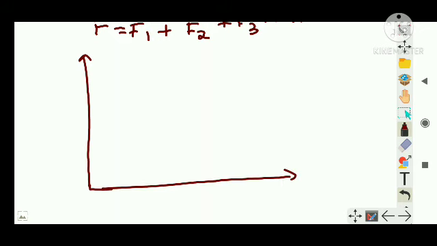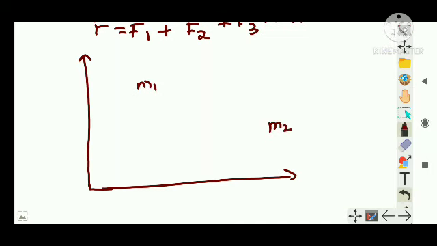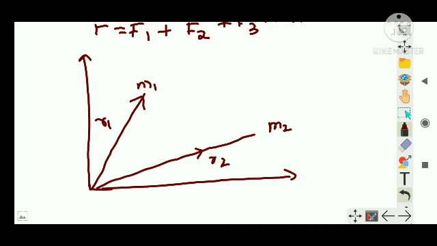Let's say this is m1 and this is m2. This is the position vector r1 and this is the position vector r2 of m2. This is the displacement vector between r1 and r2, that is delta r vector. This much clear?